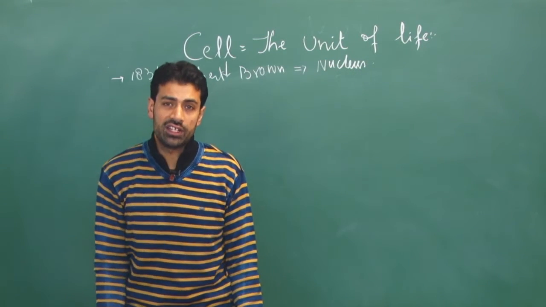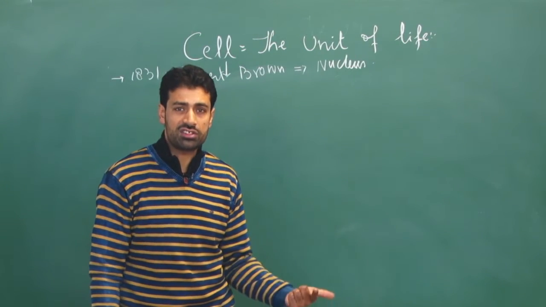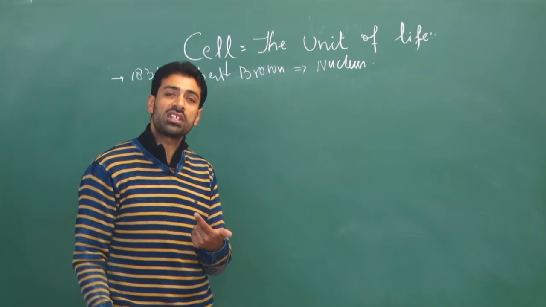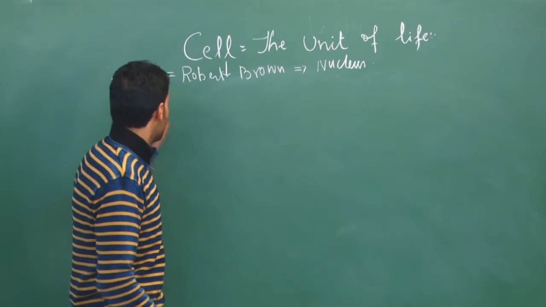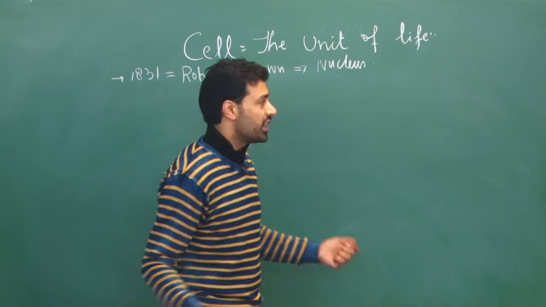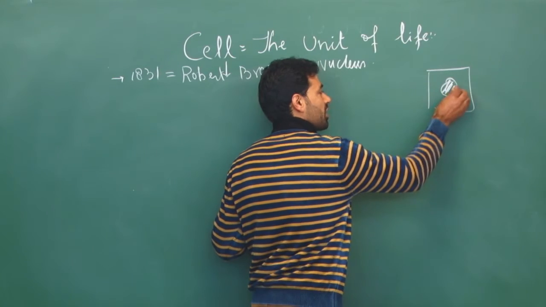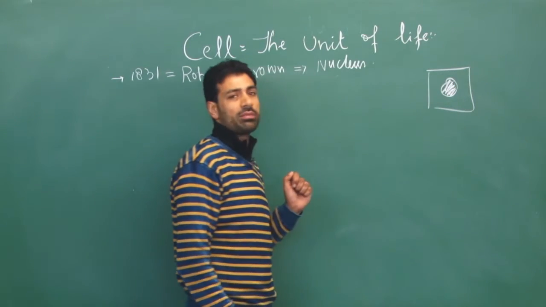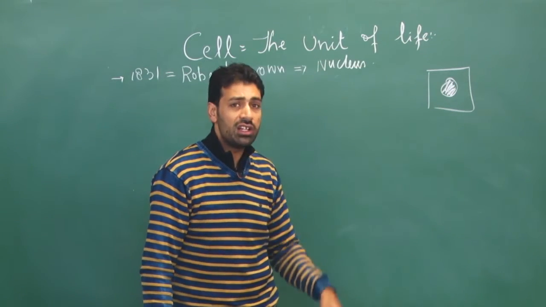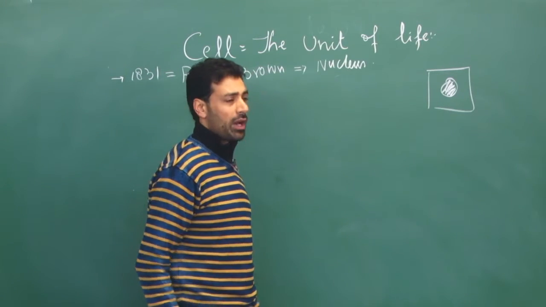So in addition to Robert Hooke's and A.V. Leeuwenhoek's discoveries, information about cells was being accumulated. In 1831, Robert Brown studied the nucleus. In a eukaryotic cell, there is a prominent structure controlling each and every activity of the cell, and that structure was discovered and named nucleus by Robert Brown.